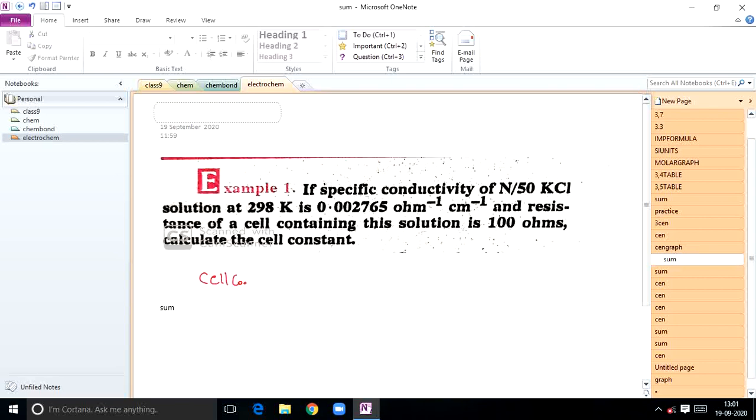Cell constant is equal to, what is the formula? Cell constant is equal to specific conductivity by observed conductivity.